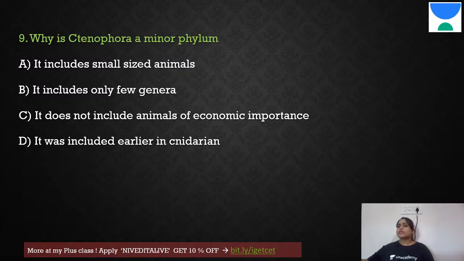Therefore, they decided to make it into a separate phylum. Now, why it is a minor phylum is because it has very few kinds of species, few genera. It may have many number of organisms, but the type of organism, the genera, is very few in number. You will find only few genera and species. Therefore, that is why we call it a minor phylum.